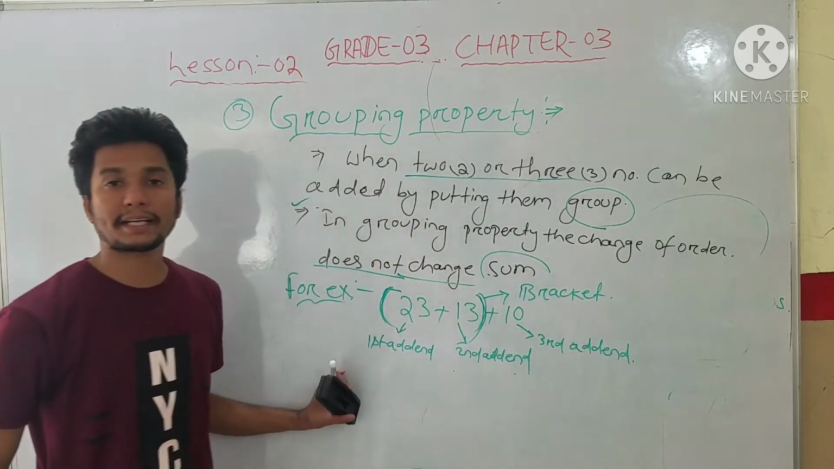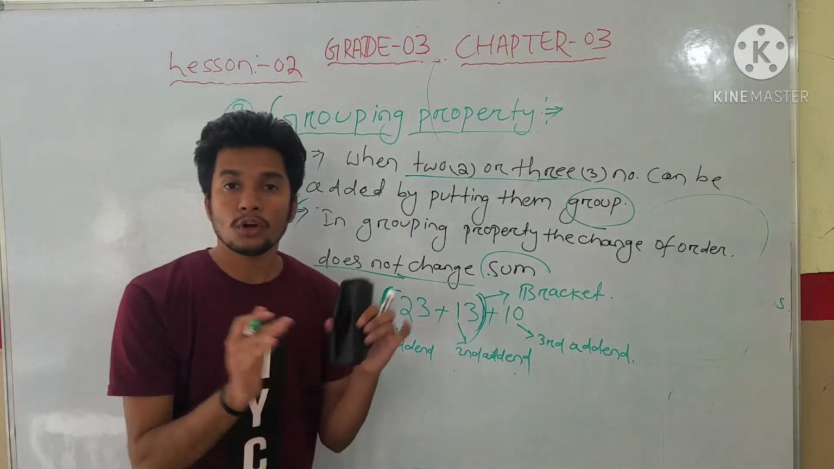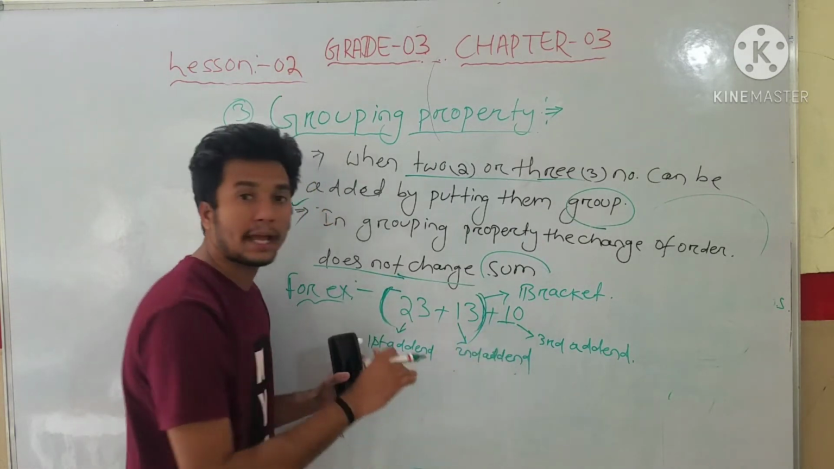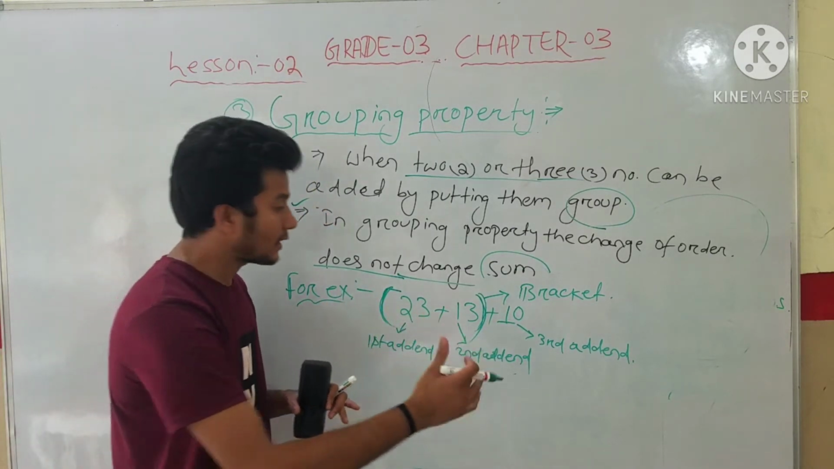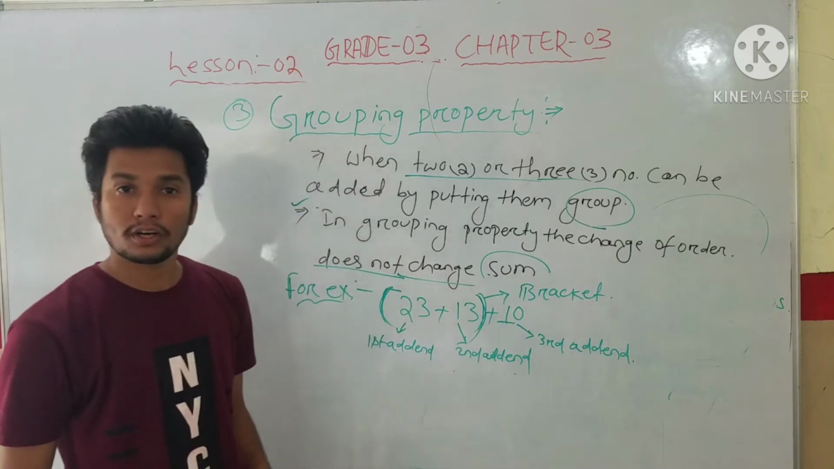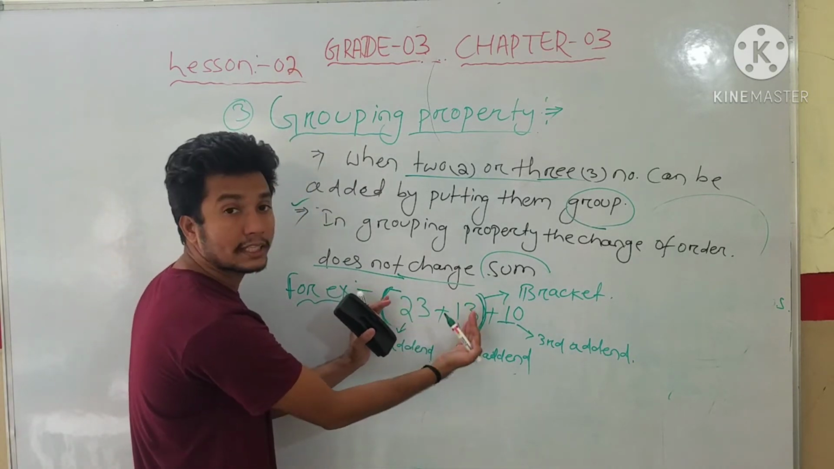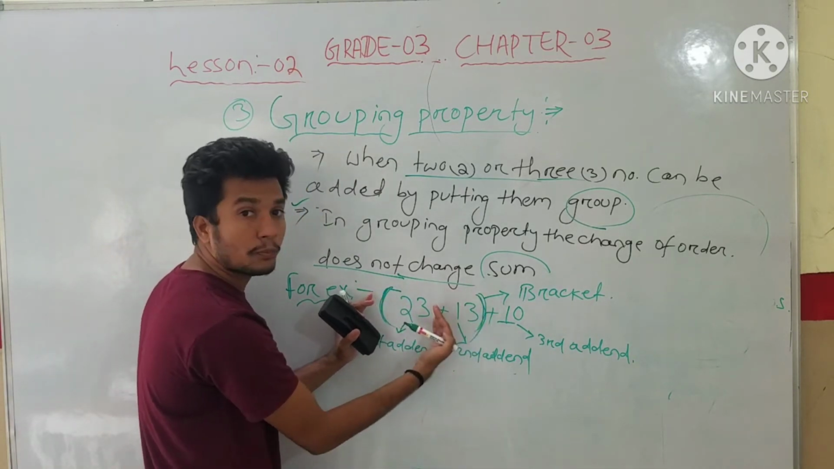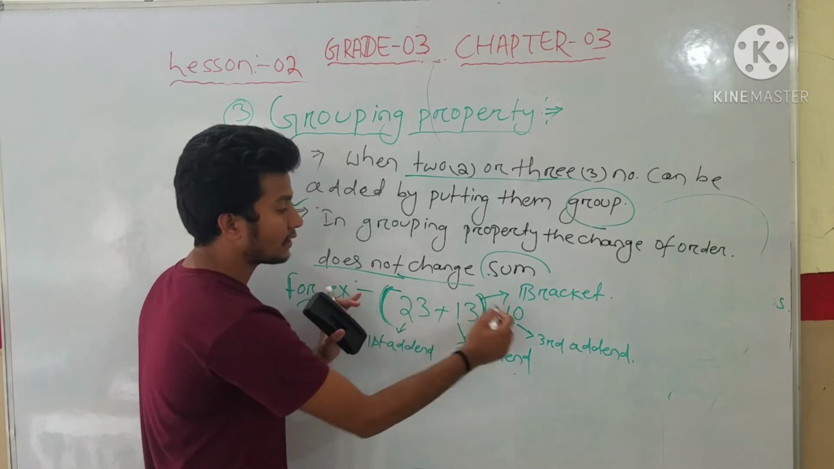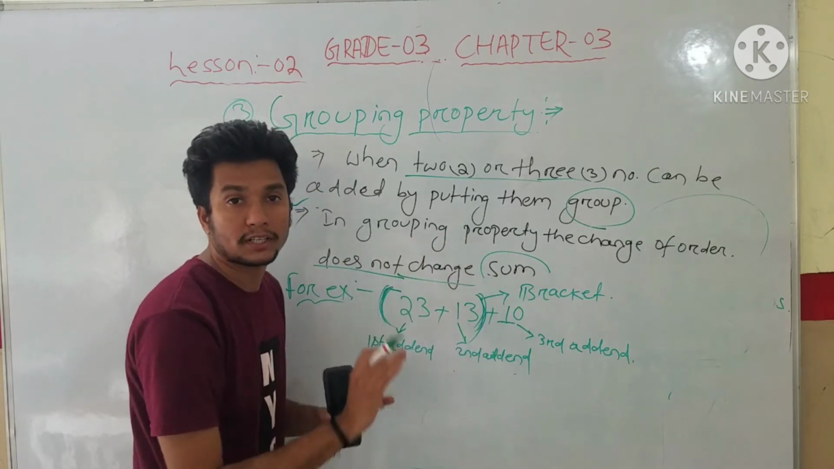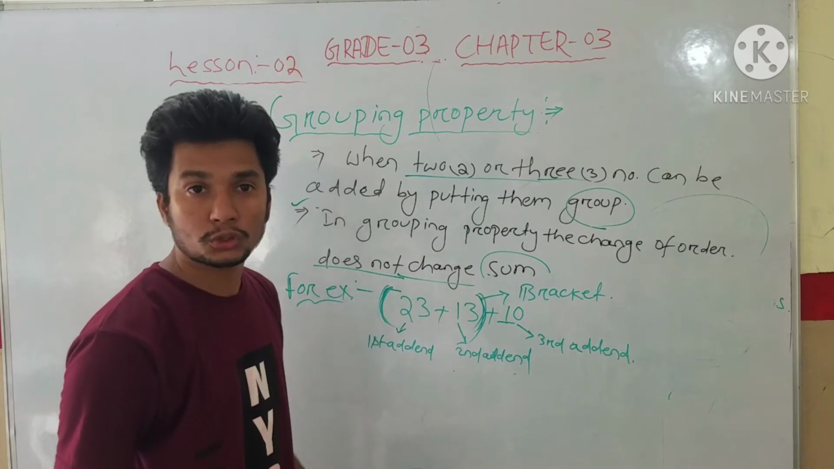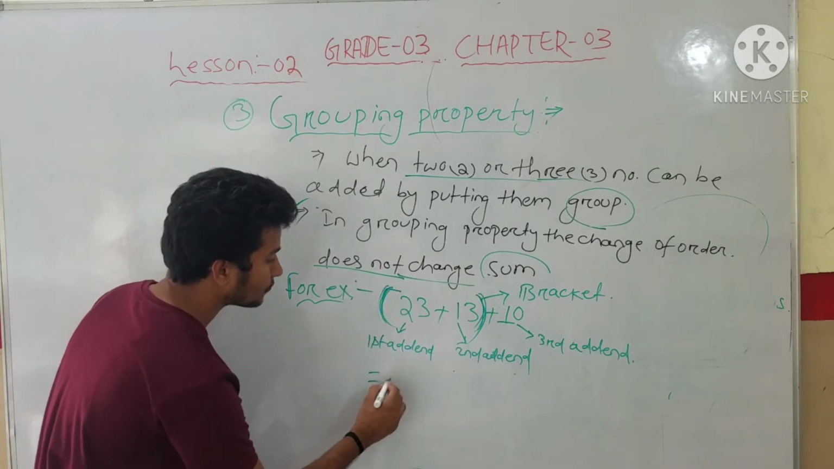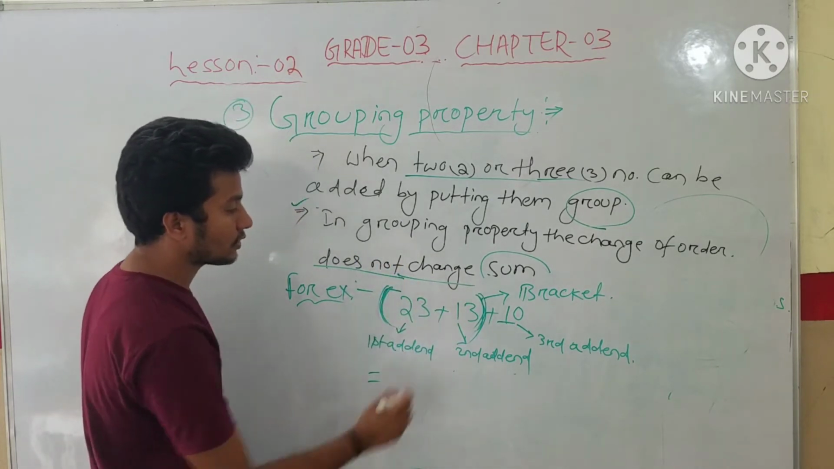By using brackets, students, I put them into a group, and this third addend I kept separately. Okay, the first addend and second addend I put into a group by using brackets, and the third addend I kept separate. Understood, students? Now I can add 23 plus 13.